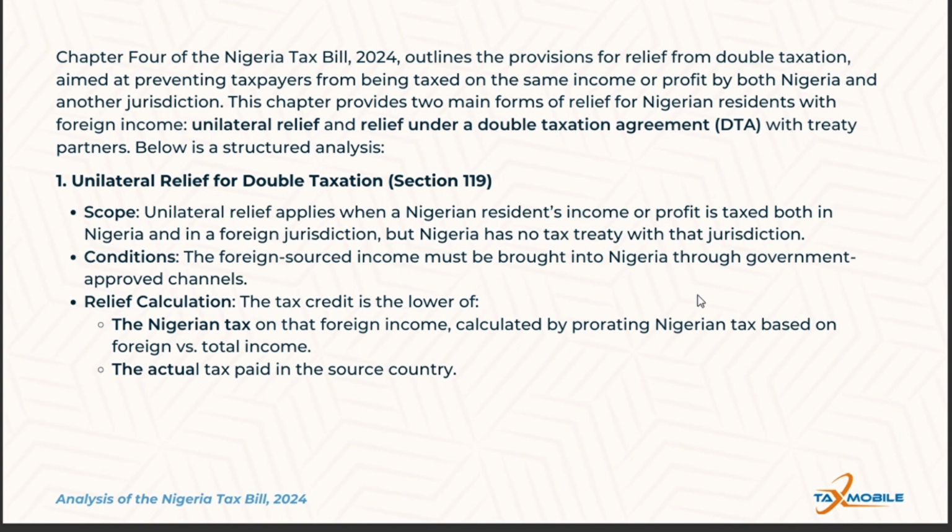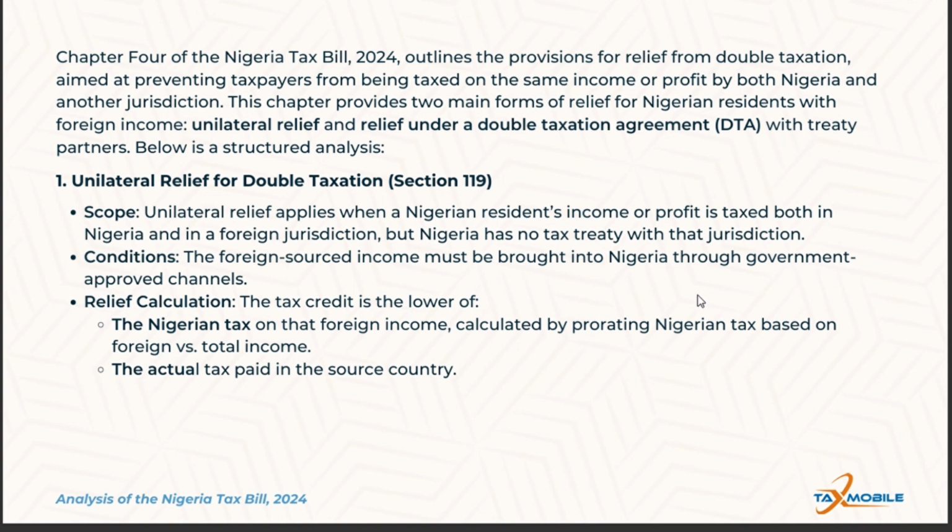Proper documentation must also be provided to validate the foreign tax payment. The mechanism of relief calculation is also very important. The tax relief is determined as the lower of the Nigerian tax on the foreign income, calculated by prorating the Nigerian tax base on the ratio of foreign income to total income, and the actual tax paid in the foreign jurisdiction.